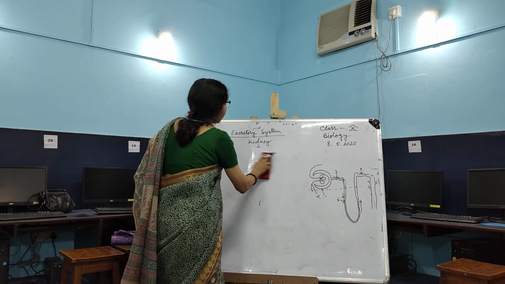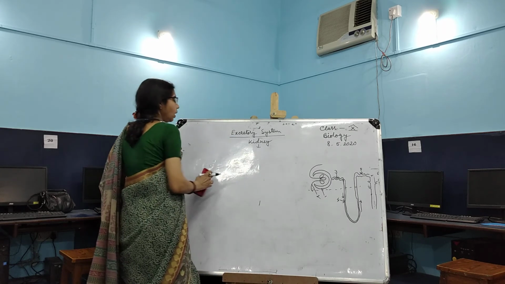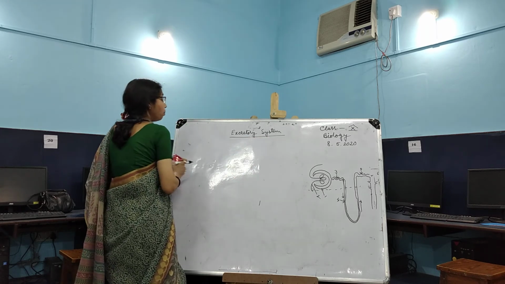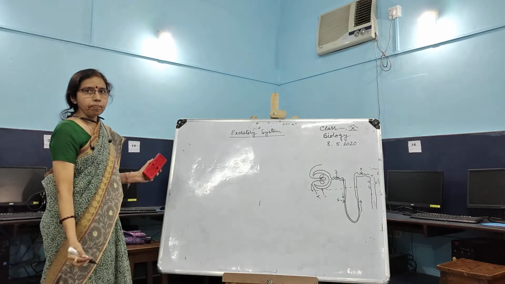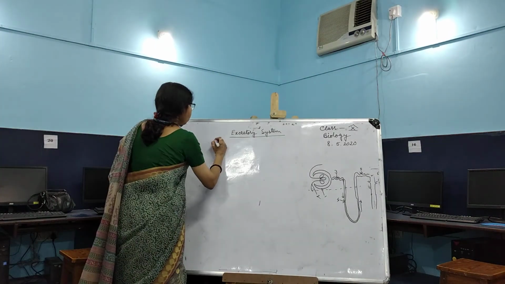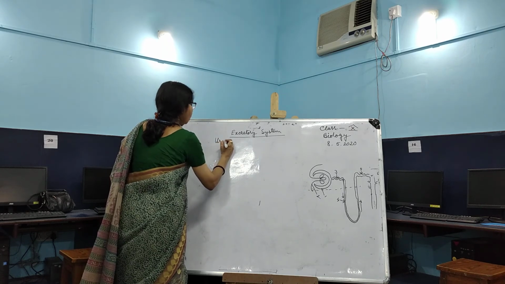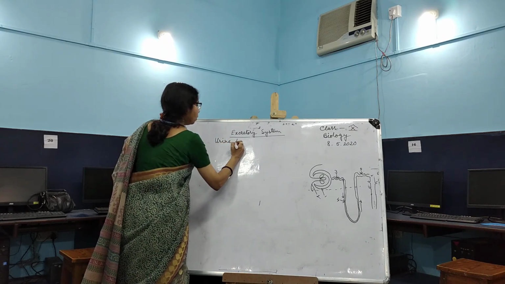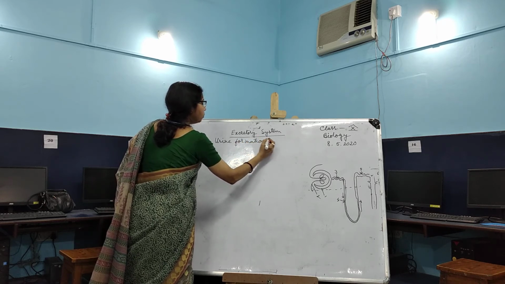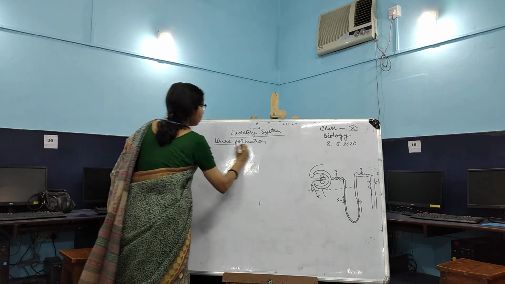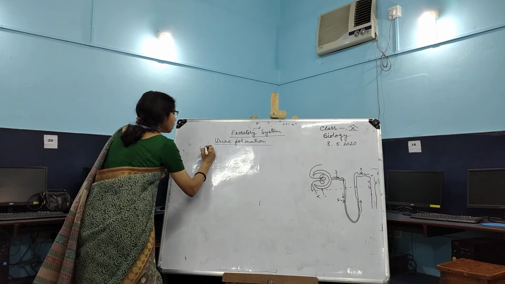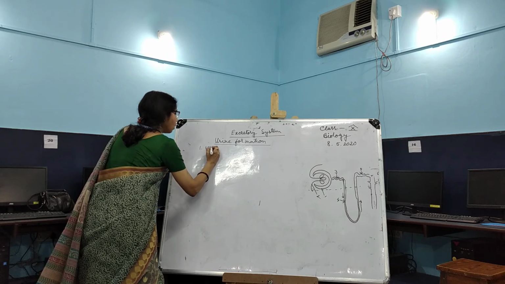Now, the formation of urine takes place in a number of steps. First, we can say, is ultrafiltration.